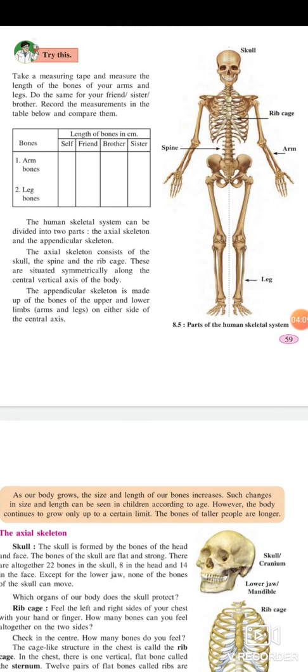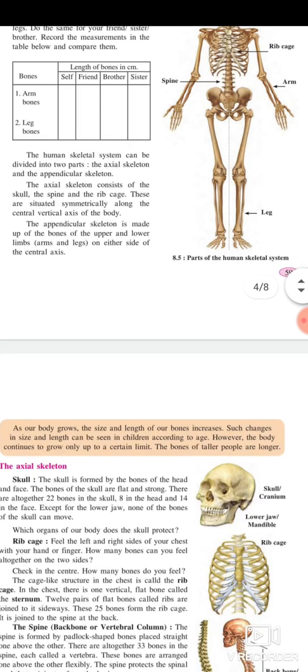The axial skeleton consists of the skull, the spine, and the rib cage. They are situated symmetrically along the central vertical axis of the body. The appendicular skeleton is made up of the bones of the upper and lower limbs, arms and legs, on either side of the central axis.